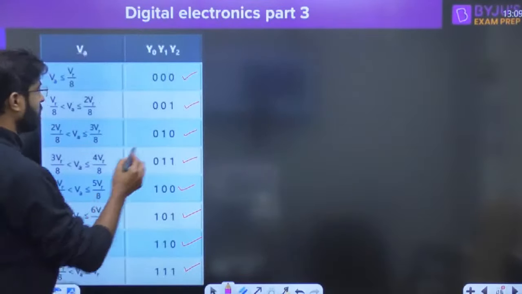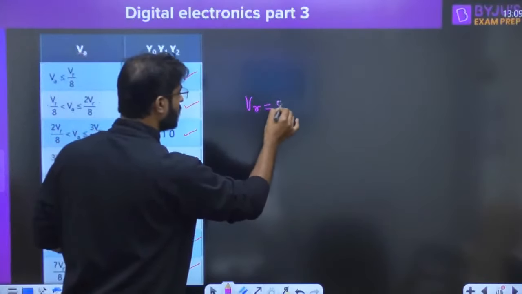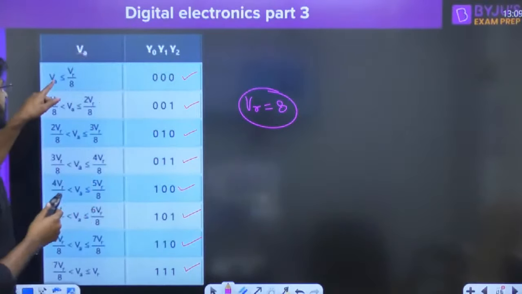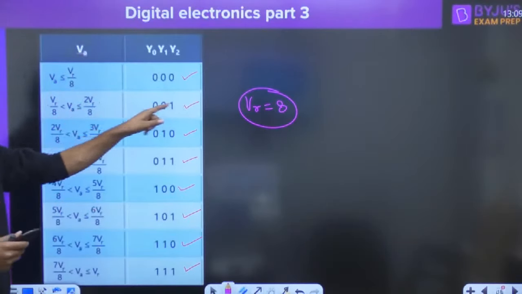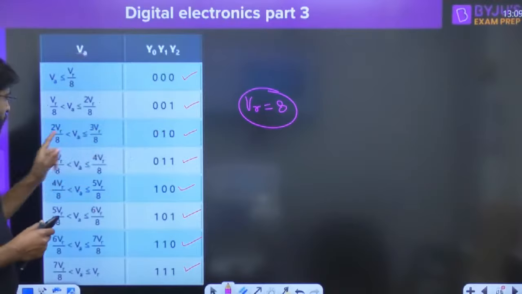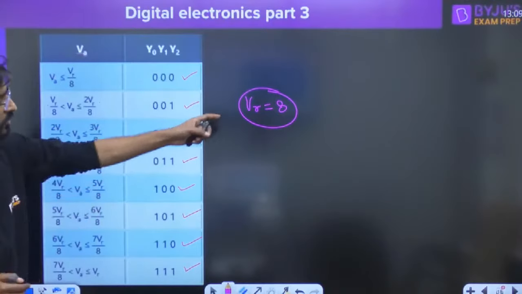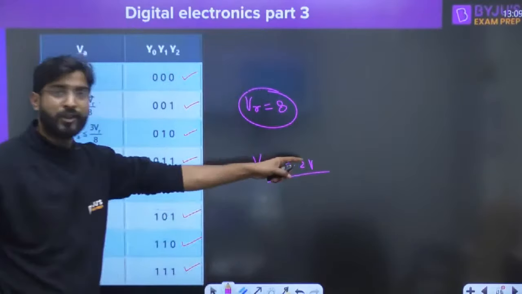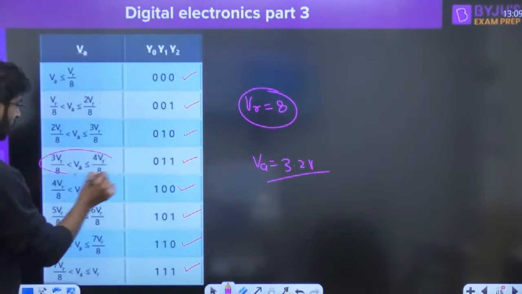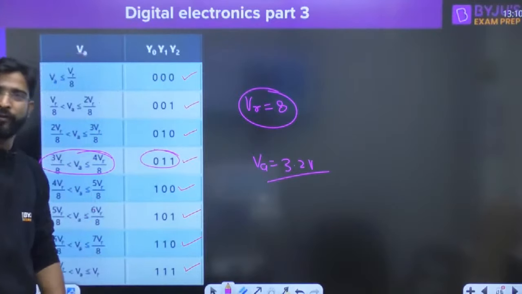Here also you can write, we have taken VR as 8 volt. So if the message signal analog voltage is less than 1 volt, 0 0 0; 1 to 2 volt, 0 0 1; 2 to 3 volt, 0 1 0; 3 to 4 volt, 0 1 1. This is VA, we have taken as 3.2 volt. So it lies between 3 to 4 volt. Where is the 3 to 4 volt? This one. Conversion is 0 1 1. Here also we are getting the same answer.